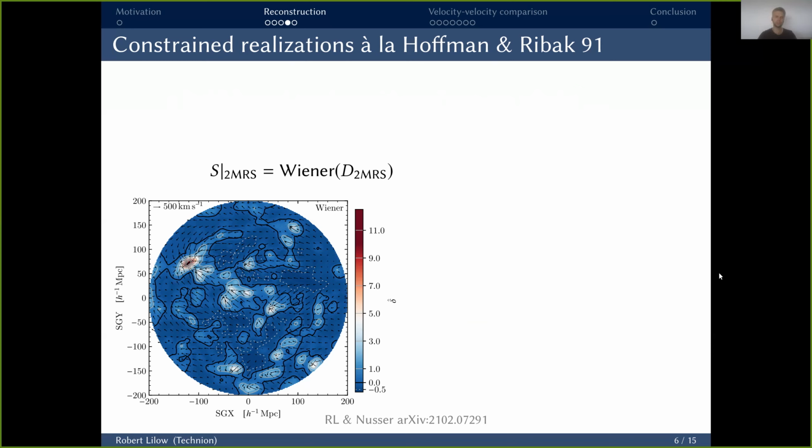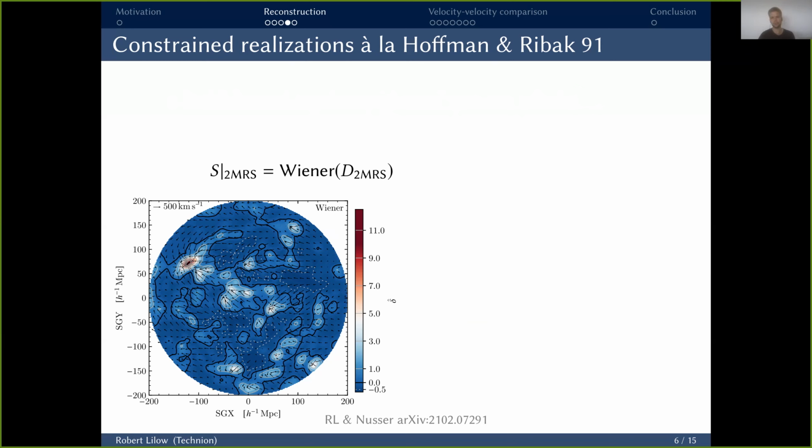Now there are 2 points we still need to address. One is that the Wiener filter does not only suppress noise in regions where it's very noisy, but also the signal there. So we have to reinstate this power. And secondly, we would like to have some way to faithfully estimate the errors of a reconstruction. Both of these are addressed by the method of constraint realizations, which generate a whole ensemble of realizations that are all compatible with the noisy observations, rather than just looking at one estimate.